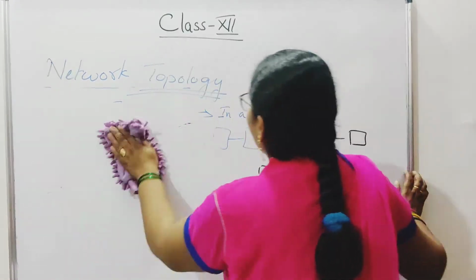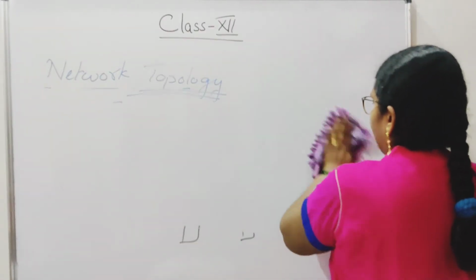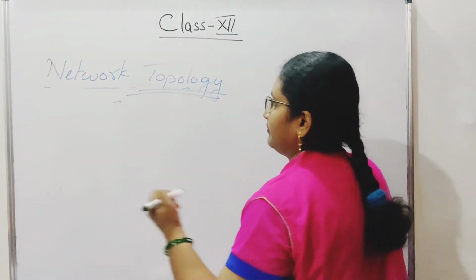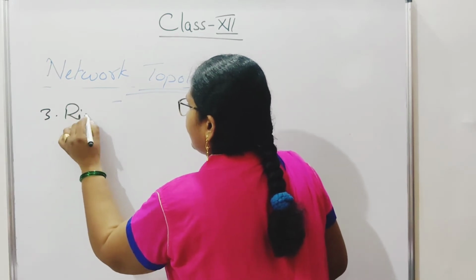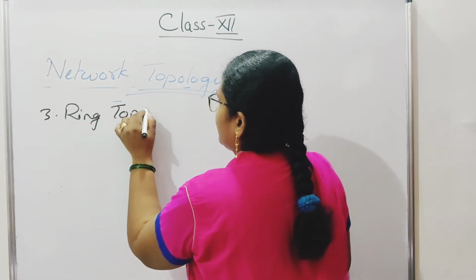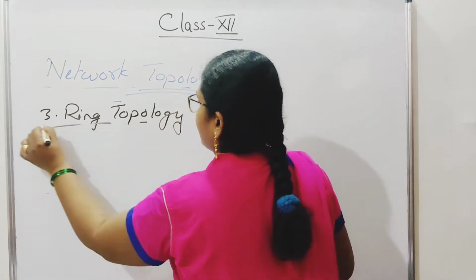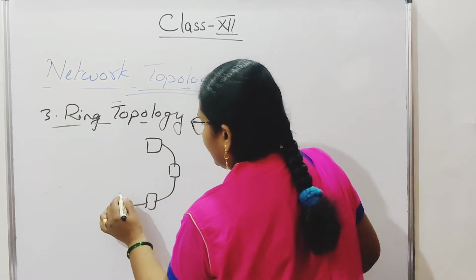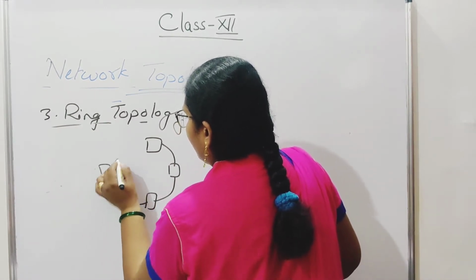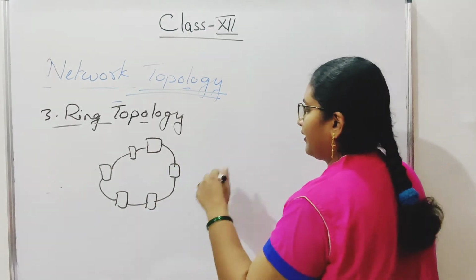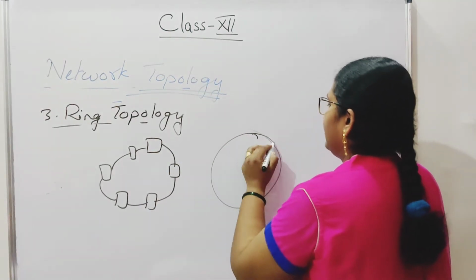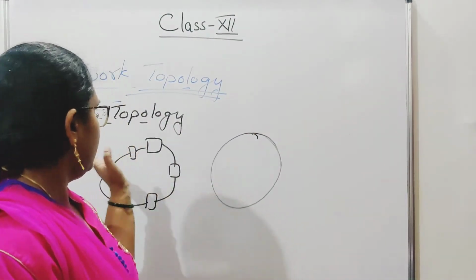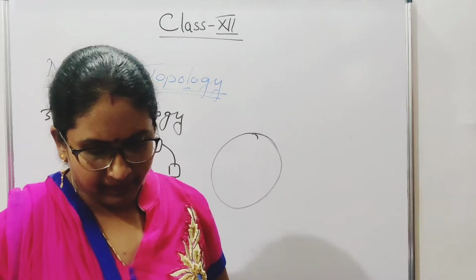Next one. This is your bus topology and star topology we have seen. Next one is your ring topology. Ring topology means, third one is your ring topology. Okay, ring topology means when all the systems are connected to each other in the form of a circle, in a ring, circular form, then you can say that your topology is a ring topology.